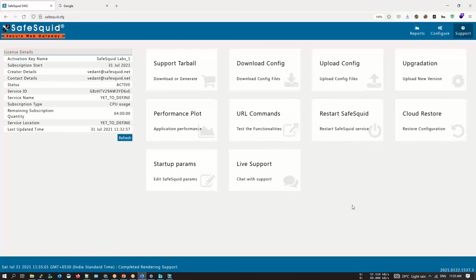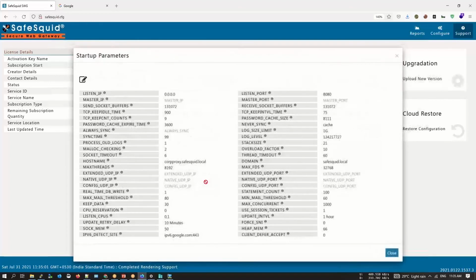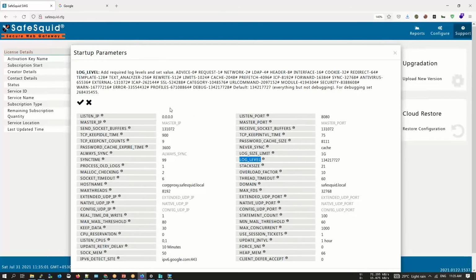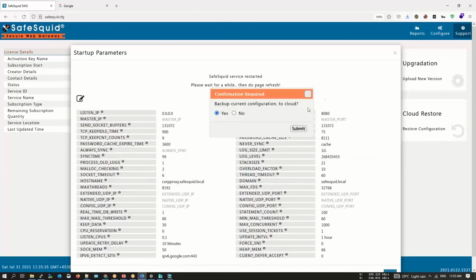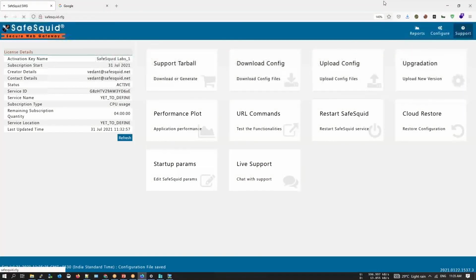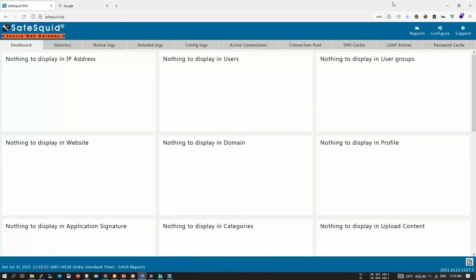So, in the initial part, let's click on Startup Params. Let's click on Edit, and over here there is an option called Log Level. Let me select the icon next to it, and it will tell me all the details. Over here it says for debugging, set this value. So just copy this, set this, save this up, and restart. Let's wait for 1 or 2 seconds. Perfect.